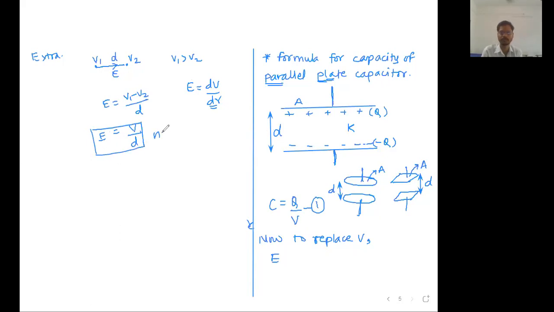Numerical relation. As an extra point, we are going to remember this: E is equal to V upon d.